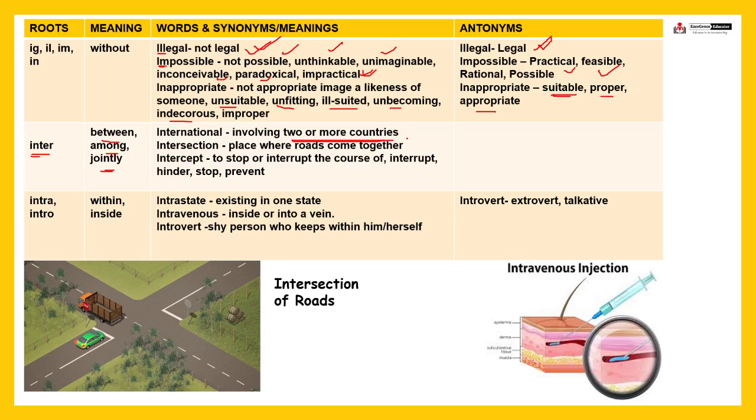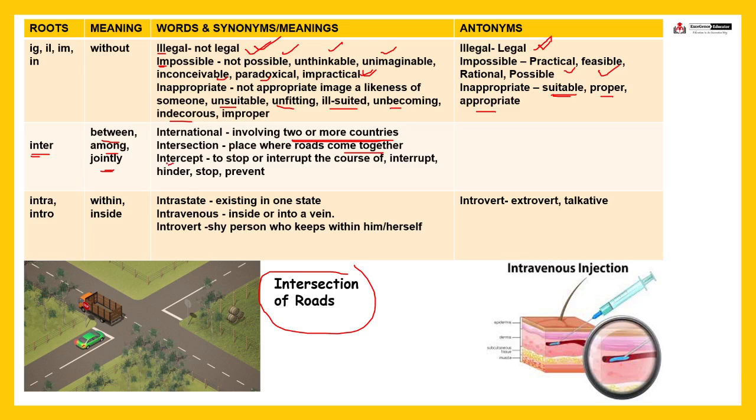Next is intersection. You can have a look at the picture here. Intersection means the place where roads come together. So this is an intersection, right? Most of you have come across such an intersection in your daily life. This is a 4-point crossing and it is an intersection. Here the roads are coming together to form an intersection of roads, right?